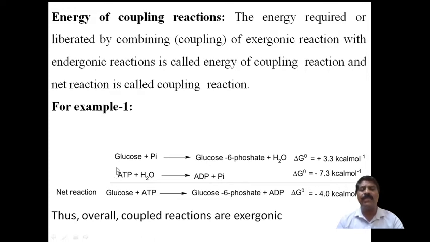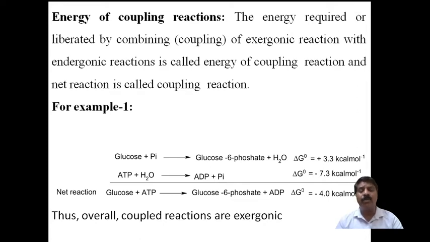Then you have to add these reactions, the endergonic reaction and the exergonic reaction, after coupling, because the conversion of ATP into ADP is involved in catabolism, and the other reaction takes place in anabolism. The net addition of catabolism and anabolism is called metabolism.